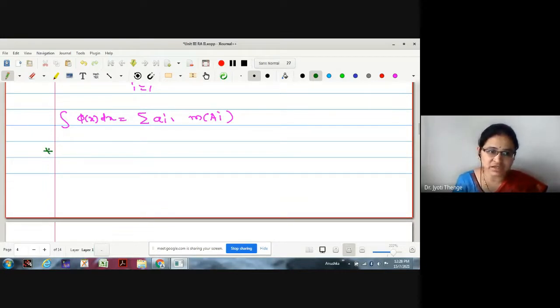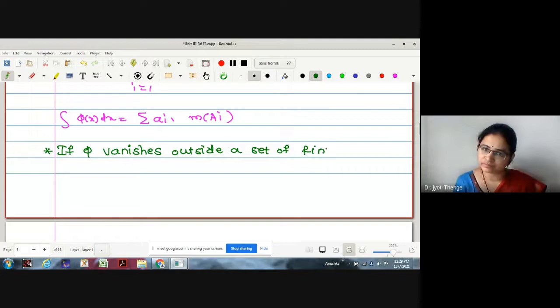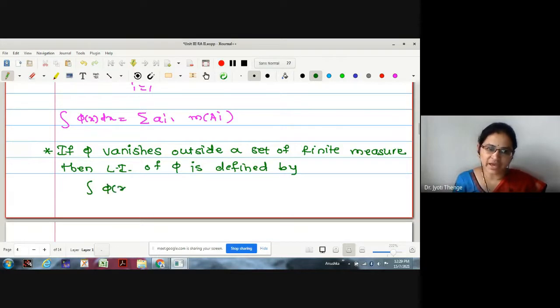Therefore, the Lebesgue integration definition says that if phi vanishes outside a set of finite measure, then the Lebesgue integral of phi is defined by integration phi x dx equal to summation ai into measure of ai.